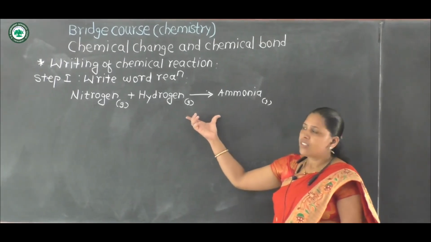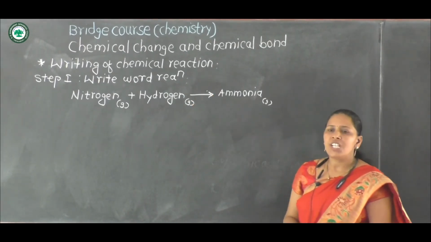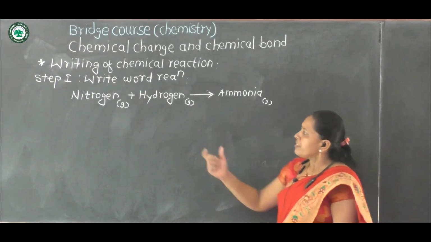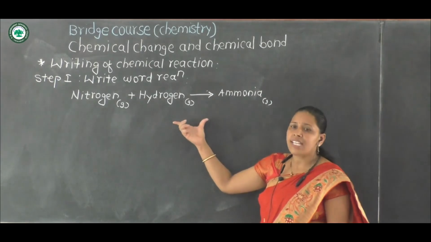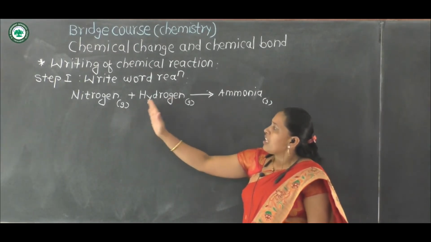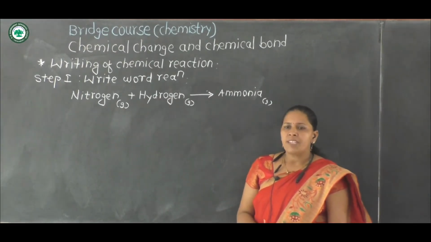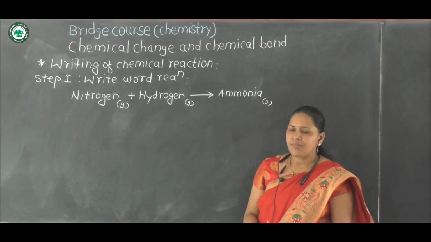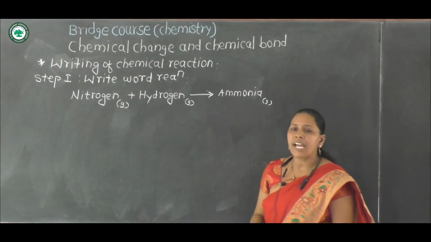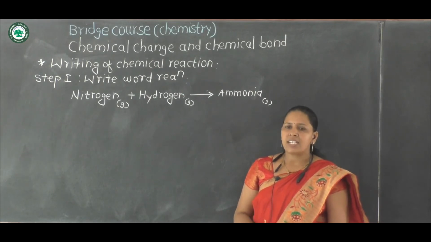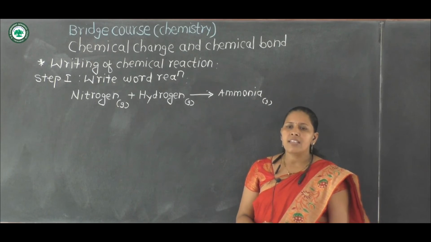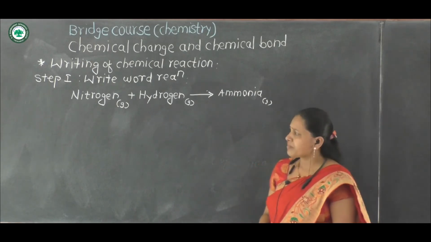First write the reaction in words. Then the second step is what this reaction indicates. Substances on the left hand side of the equation, that means nitrogen and hydrogen, are reactants, that means they are taking part in the chemical reaction.